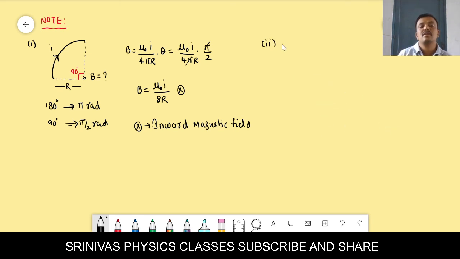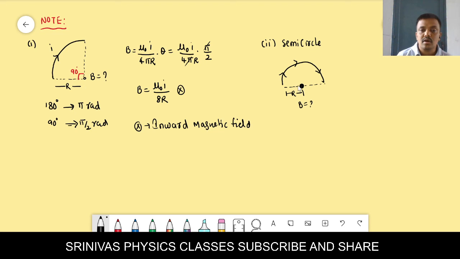For example, if the current carrying wire is in semicircle shape, right? Here it is a quadrant of the circle. Now if it is a semicircle shape, then what is the formula for the magnetic induction? Very simple to understand. This is the circular current carrying coil and its radius we can take as capital R. I want the magnetic induction at the center. Then how can we find out the magnetic induction here? What do we have to do here?